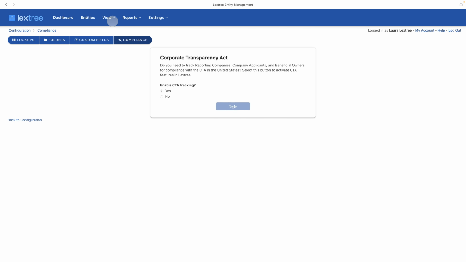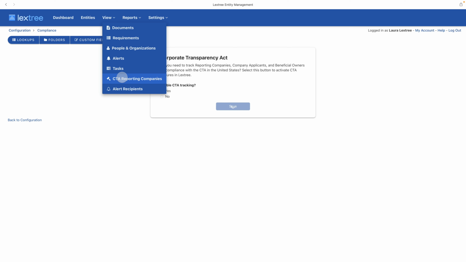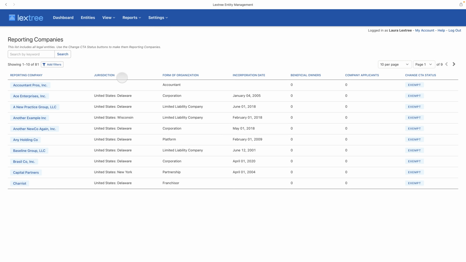And now we'll go back to that View CTA Reporting Companies, and automatically we have a list of all of the legal entities that the logged in user has access to. So this list is still controlled by the security profile you set up for your users. But as an additional note, this page is only available to people with editor or admin privileges. Users with read-only access will not be able to see this information at all.